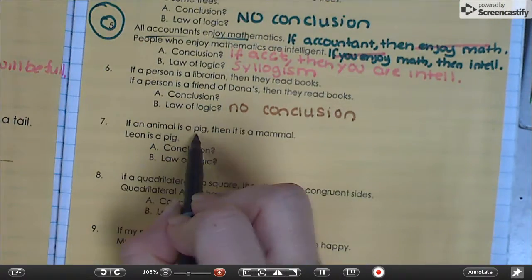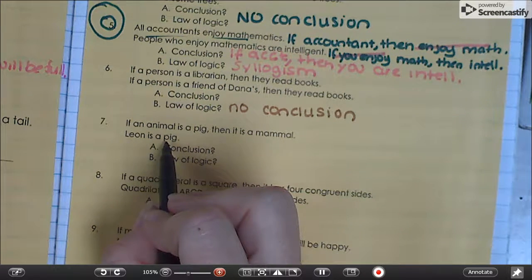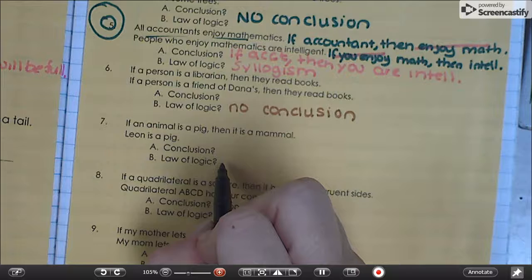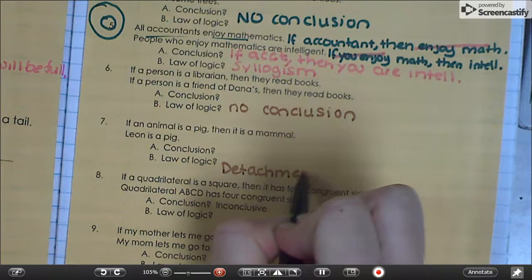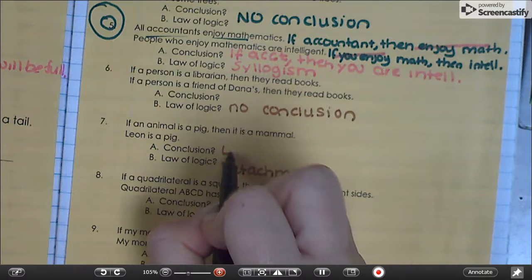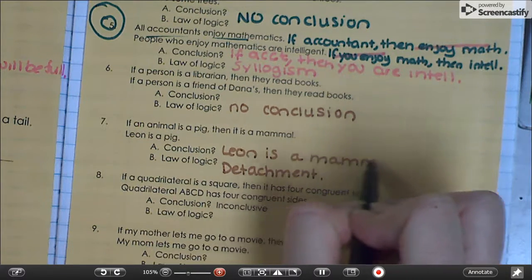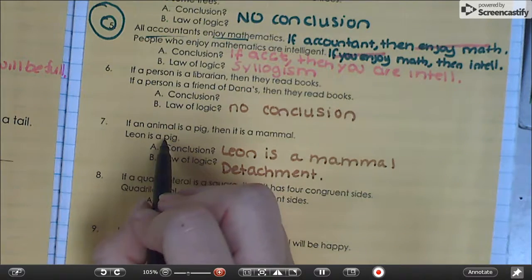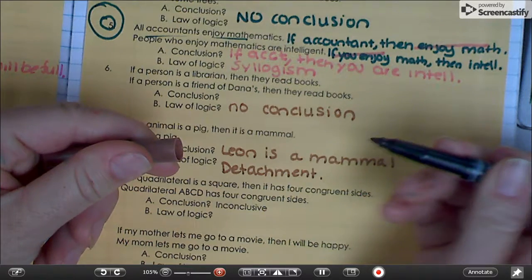If an animal is a pig, then it is a mammal. Leon is a pig. This would be, which one? All right, detachment. And the conclusion, Leon is a mammal. It's okay that we changed it to Leon, but it works in that same detachment way.